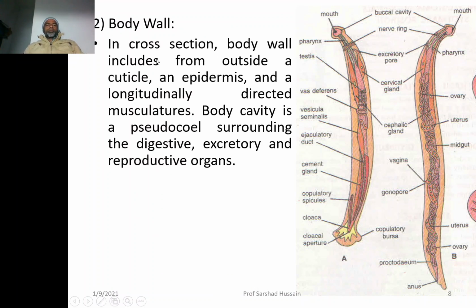Body wall. The body wall includes an outside layer called the cuticle, followed by epidermis, then followed by longitudinal muscles. They don't have a true body cavity, they are pseudocoelomate. So pseudocoelom, you must remember, is a remnant of the blastocoel, that's the cavity of the blastula. It surrounds the digestive system, excretory system, and reproductive system.